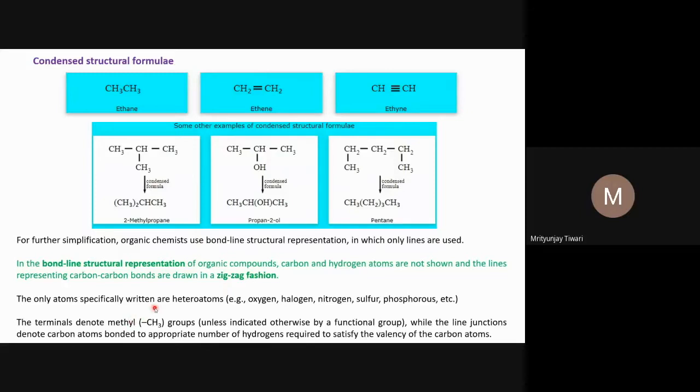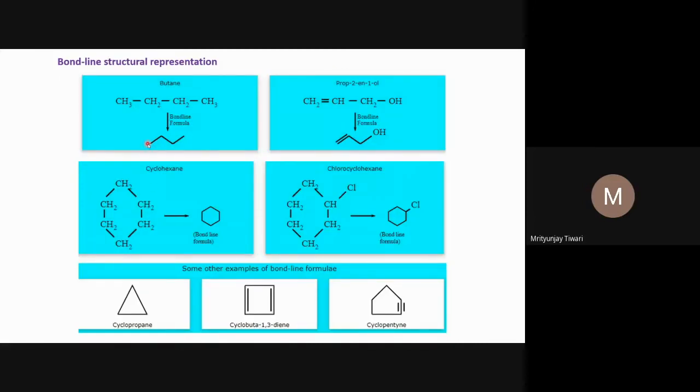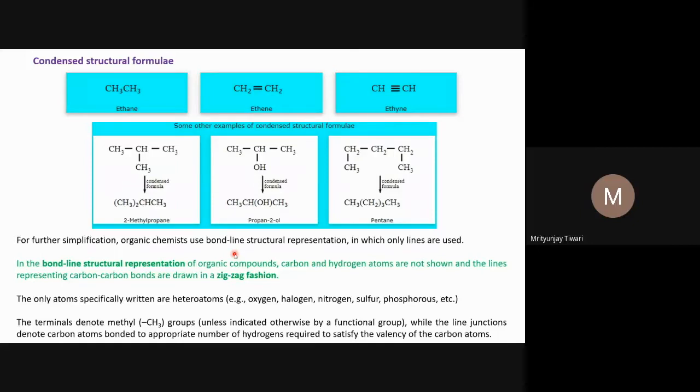Now, the only atoms especially written are heteroatoms, the heteroatoms of functional groups and so on. And we know what these heteroatoms are: atoms other than carbon and hydrogen. It could be oxygen, halogen, nitrogen, sulfur, phosphorus, and so on. The terminals, meaning the ends, usually denote a CH3 group, as we saw here. If there is no double bond, this terminus represents a CH3 group. That is not important to remember because I have shared what is required for a complete understanding.